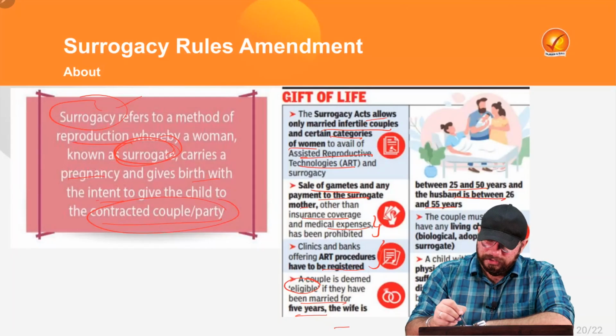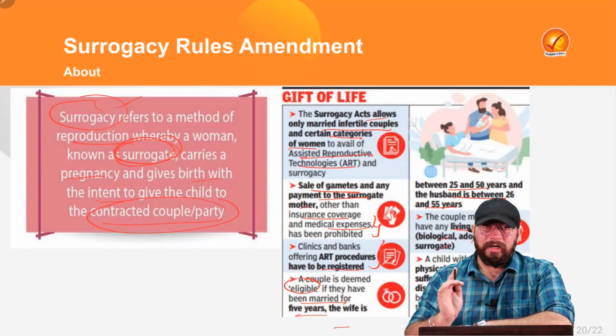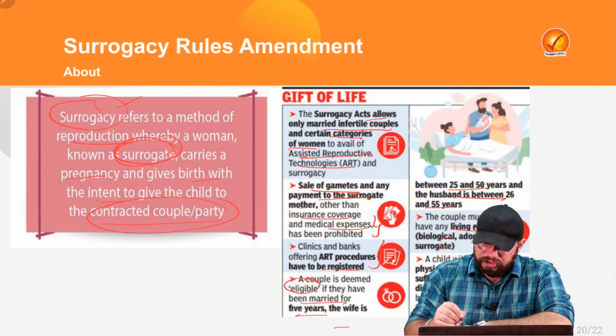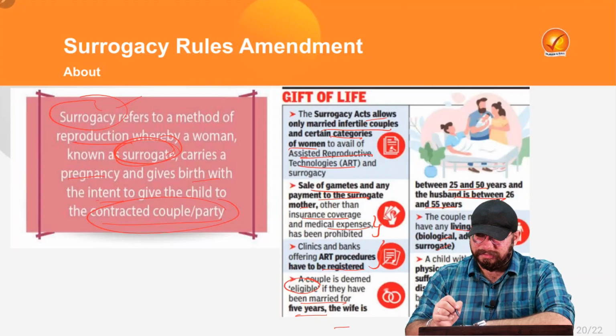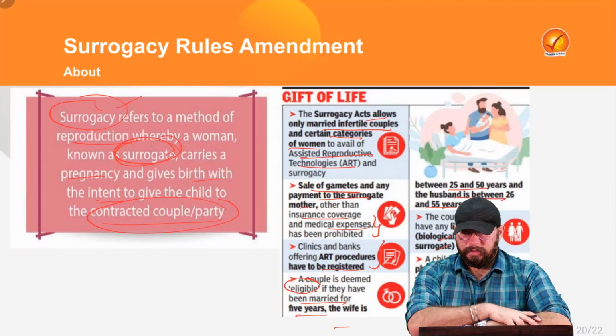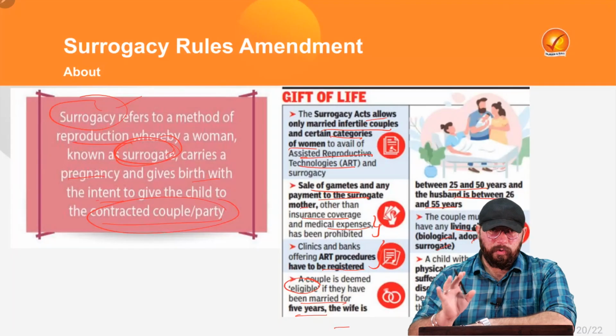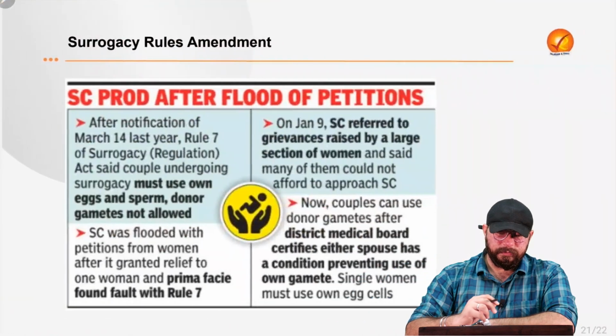Also, one more condition is that the couple must not have any living child, whether biological, adopted or surrogate. That condition is exempted if the child is mentally or physically disabled or suffering from any life-threatening disease or disorder, right? So they have been exempted from the above criterion. Now, I hope the surrogacy and law related to it is very clear to you.